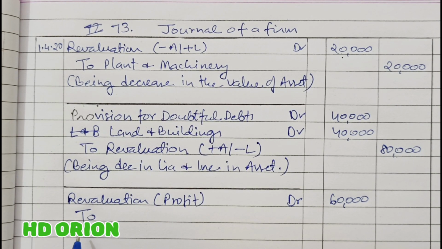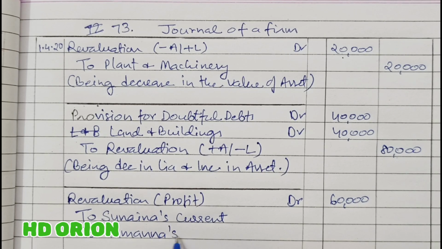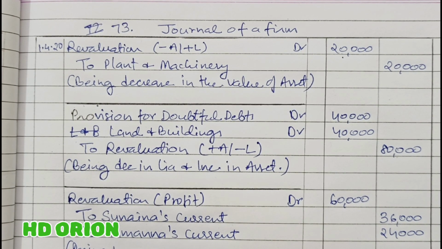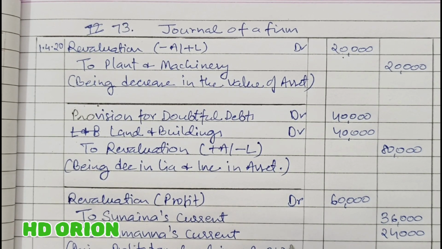So it is a credit balance and it is profit, and it will be transferred to old partners' current accounts, Sunaina's current account. Why? Because capital account is fixed. You can see in the balance sheet current account is mentioned, and Tamanna. In their profit sharing ratio, that is 3:2, so 36,000 and 24,000. Being profit transferred in old ratio, that is 3:2.